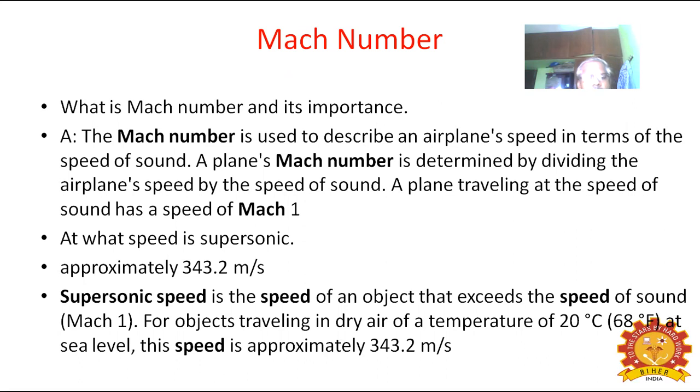At what speed is supersonic? Approximately 343.2 meters per second is called the supersonic. Supersonic speed is the speed of an object that exceeds the speed of sound. That is Mach number greater than 1. For an object traveling in dry air of temperature 20 degrees centigrade at sea level, the speed is approximately 343.2 meters per second.